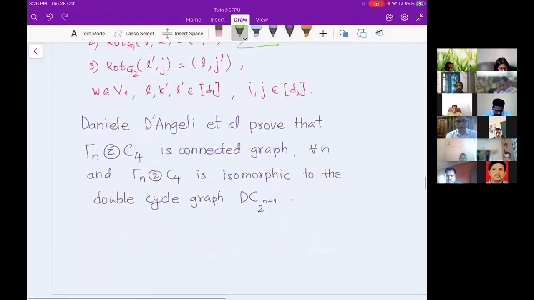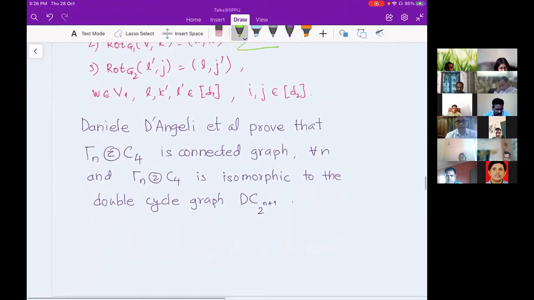As I already said, Daniel took the Schreier graphs of the Basilica group and did the zigzag product with a 4-cycle, because the graph is a 4-regular graph. Then he found that at every level you do this, your graph is connected. This was an important result for us. It provided a nice example, which I was looking for during my initial days of my PhD.